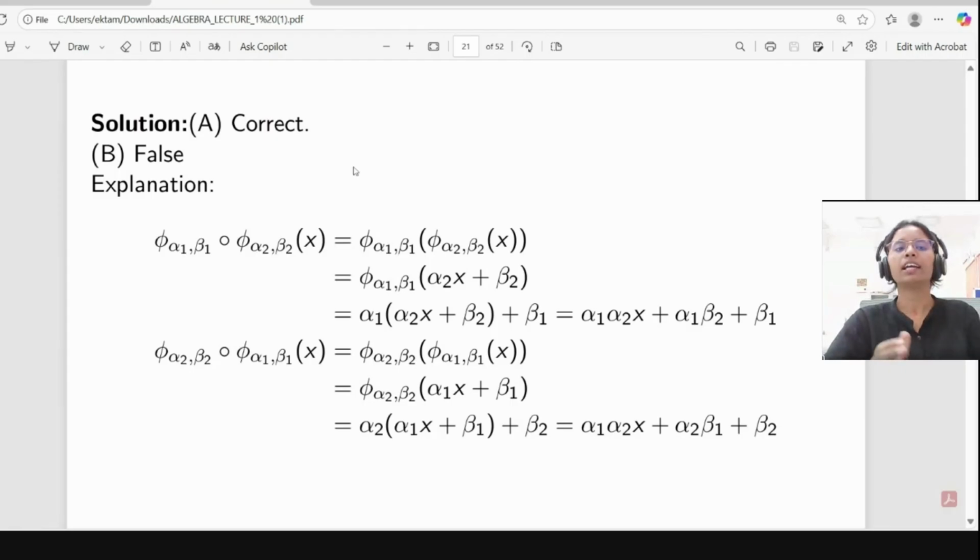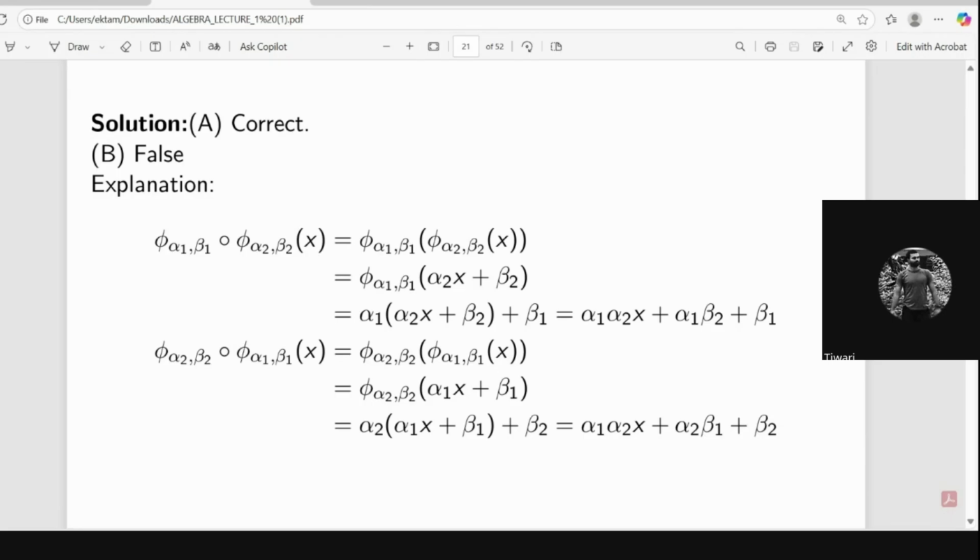Suppose we are taking 3. So first what you do is take phi alpha 1 beta 1 composition with phi alpha 2 beta 2 in one bracket, then composition with phi alpha 3 beta 3 over x. So first you do the last term, phi alpha 3 beta 3 of x, and you will get alpha 3x plus beta 3. Is it clear?